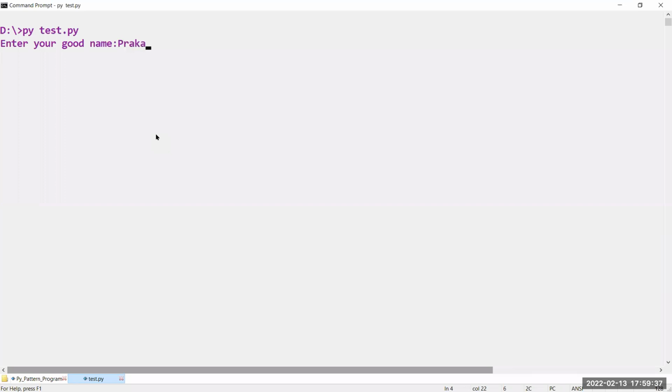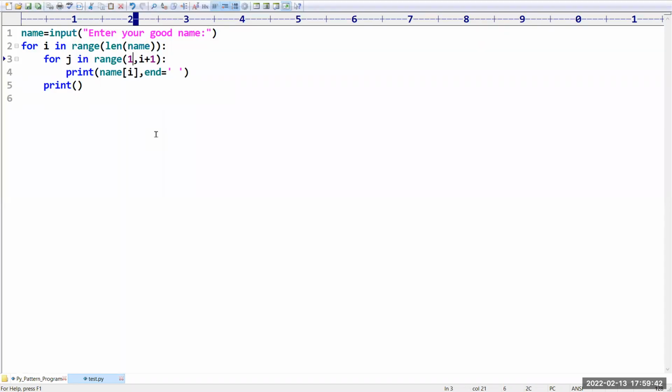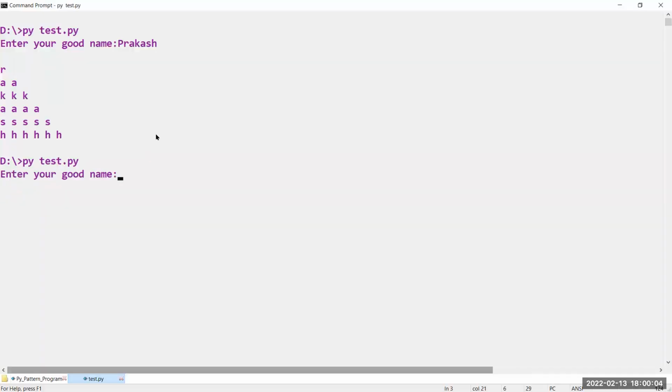Sir, I am giving the name as Prakash. Have you observed? P is gone, because we started from 1, but actually we have to start from 0. In Python, Java, C language and even C++, strings start with index value 0. That is the secret. Sir, I am giving Prakash.